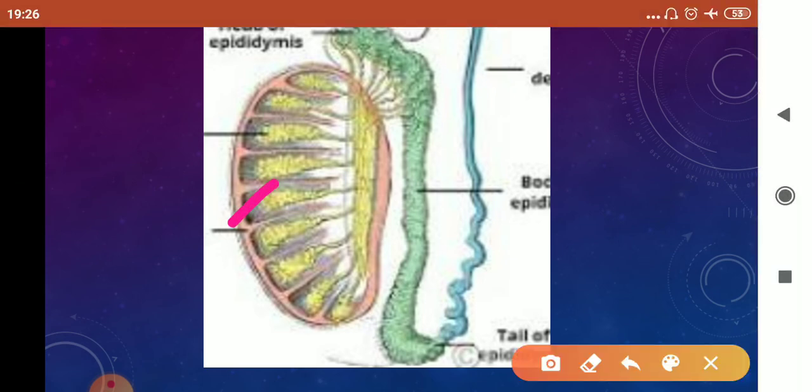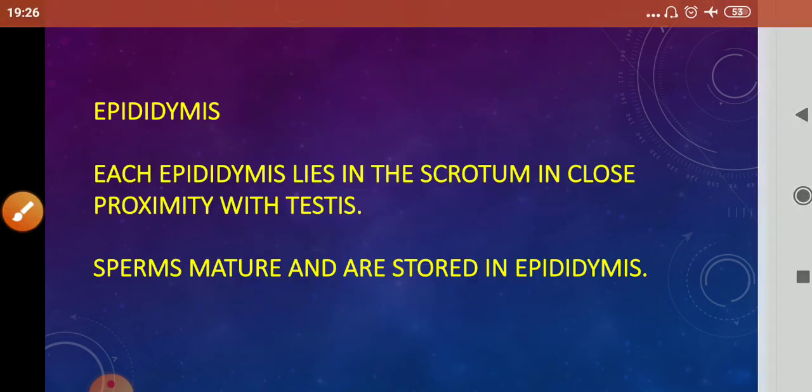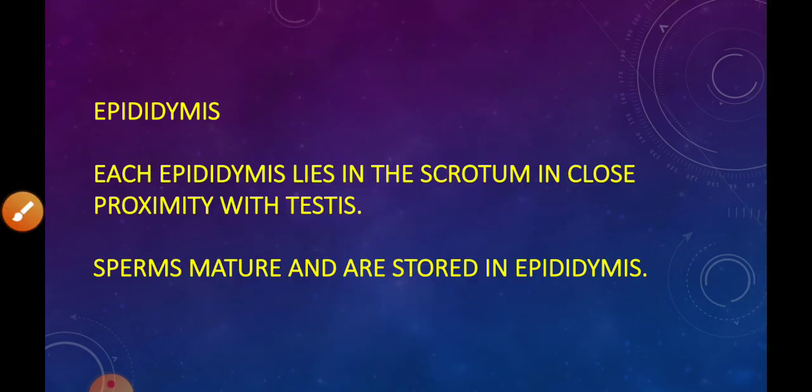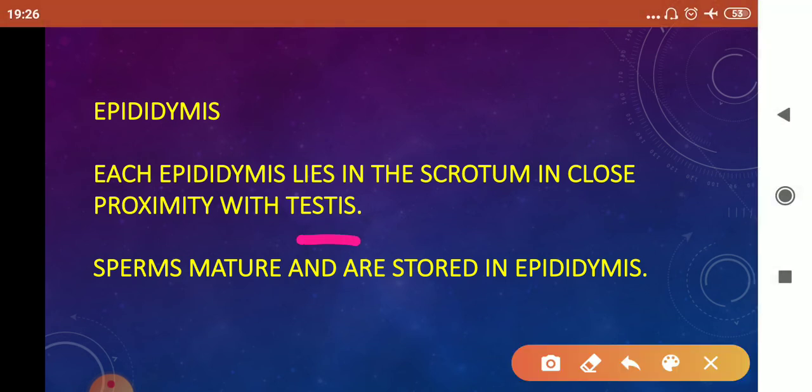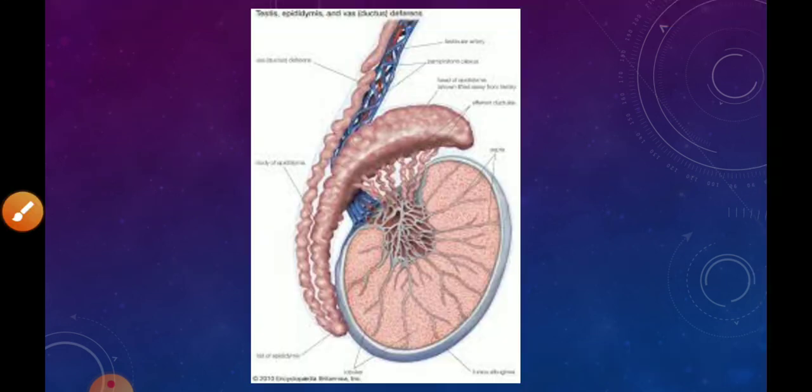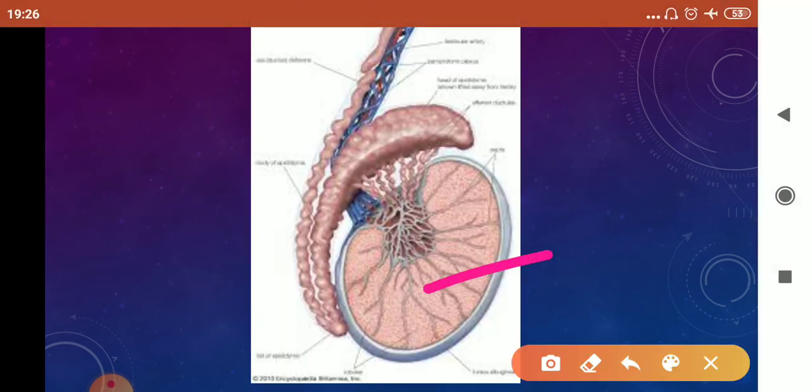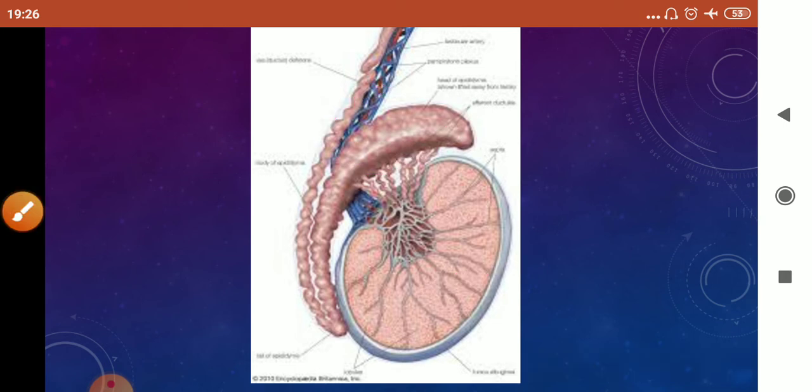You can see the coiled tubes here. Then the epididymis lies in the scrotum in close proximity with the testis, and sperms mature and are stored in the epididymis. Let's see here: this one is testis, and the epididymis is present in close proximity with it. So sperms mature inside the epididymis.